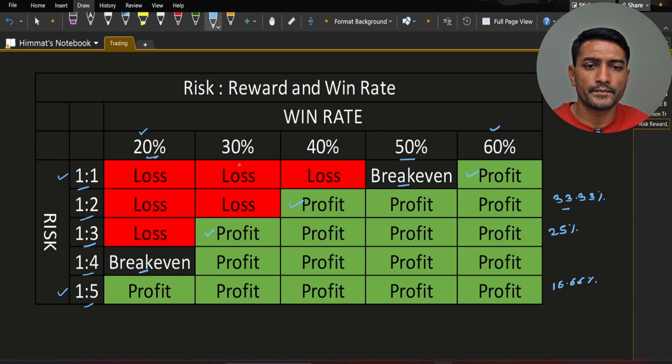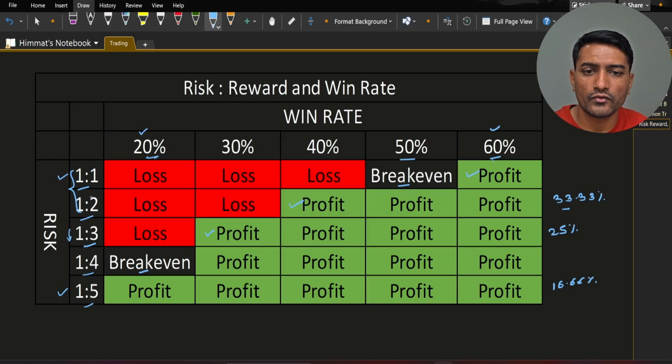Take a screenshot of it, because this will help you in your trading in the long term. And as a beginner, I would suggest to stick around 1:1 and 1:2, these ratios only, and try to have the system with win rate above 60% with these two risk reward ratios. Because when you go beyond 1:3 and above, then you may think your win rate can be very low, but there will be losing streaks. You have to handle those losing streaks, and as a beginner your psychology takes a hit and you will stop trading that particular system when actually the winning streak was about to rebound.